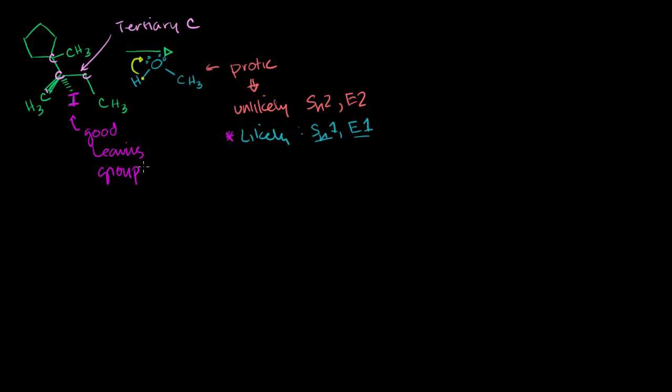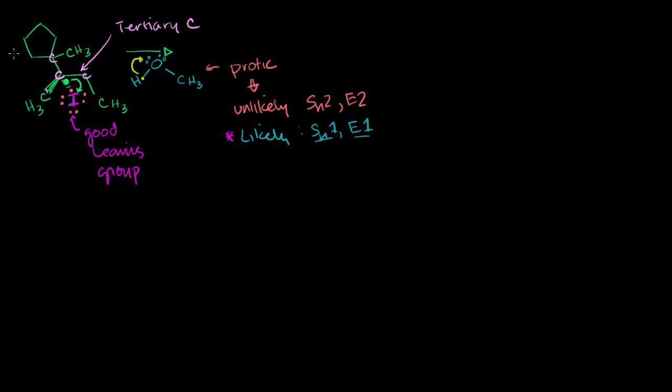So let's think about the mechanism. In the very first step, the leaving group leaves in either one of these reactions. If we look at the iodine, it already has 7 valence electrons: 1, 2, 3, 4, 5, 6, 7. And in the first step, the rate determining step of the Sn1 or E1 reaction, the iodine is going to nab an electron off the carbon. I'll do that electron in green, right over there. That's going to get nabbed onto the iodine to make iodide, and then that carbon is going to lose an electron and become a carbocation.